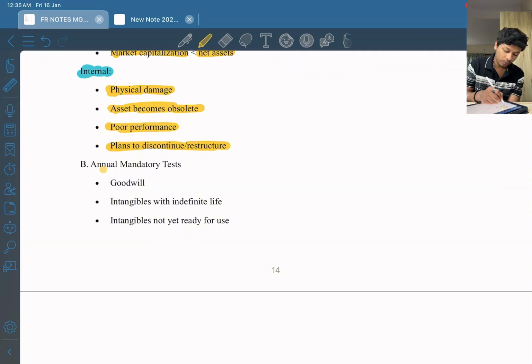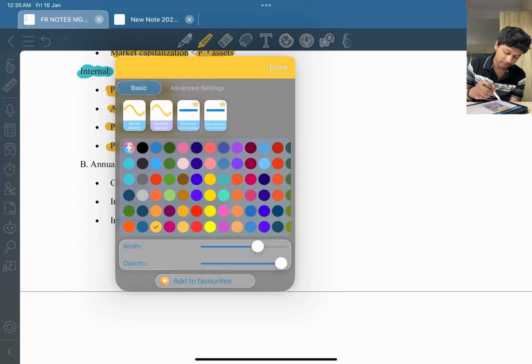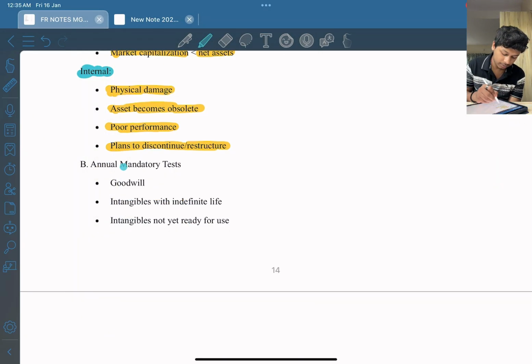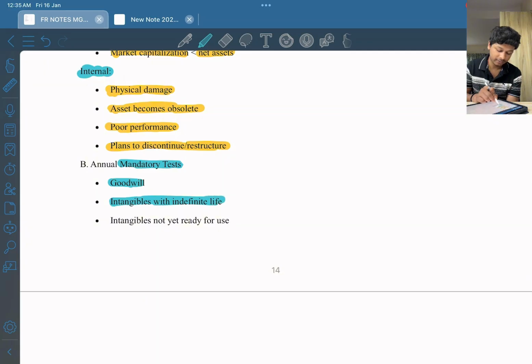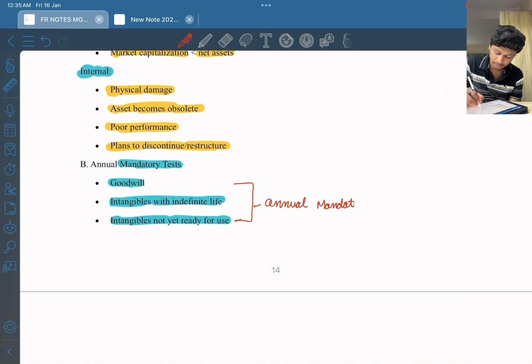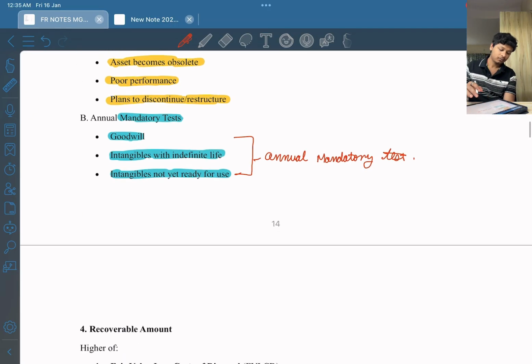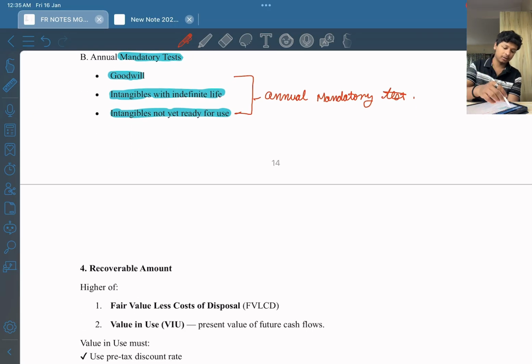So when is annual mandatory test compulsory, right? Annual mandatory test is compulsory for goodwill, right? Intangible with indefinite life, right? Intangible not yet ready for use. So these are the three assets which require annual mandatory test, right? Annual mandatory test. Okay. I hope this is clear.